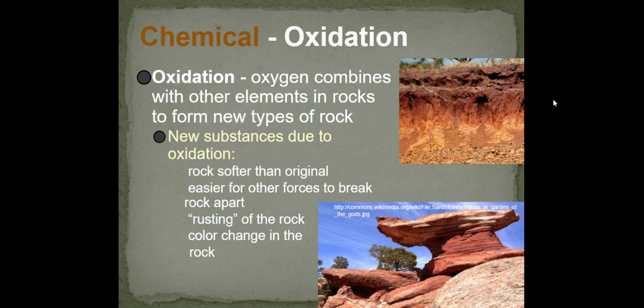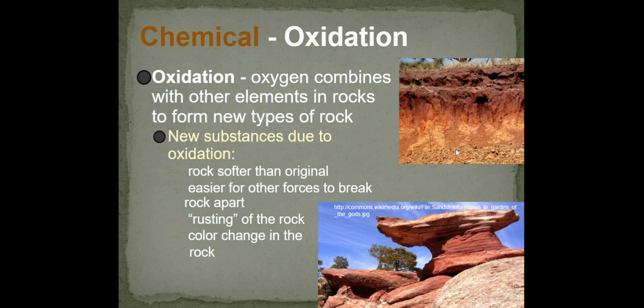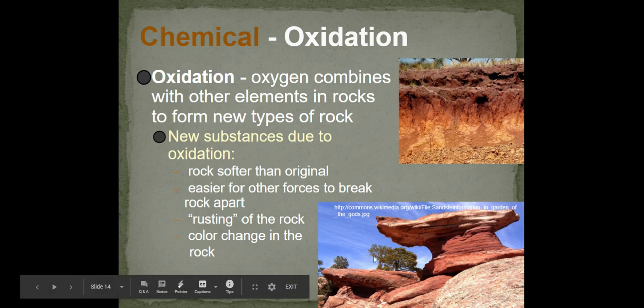So one type of chemical weathering is called oxidation. And oxidation is when oxygen combines with other elements in rocks to form new types of rocks. Due to oxidation, the new substances are softer than the original rock, so it's easier for other forces to break the rock apart. It's rusting of the rock and color change in the rock. So if you look at the pictures on the right, you'll see that rusting and that color changing.